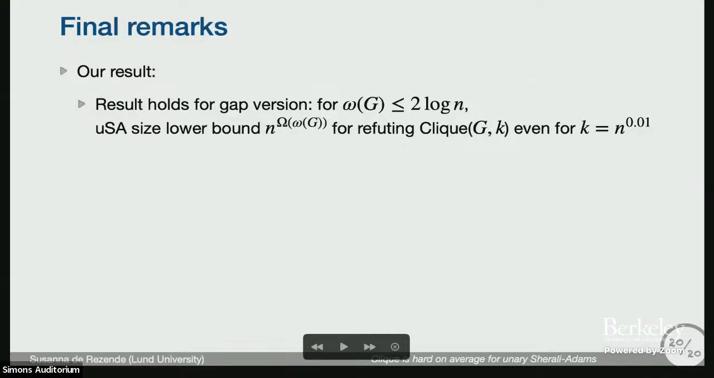So, just the final remarks. Our result actually holds for a gap version of clique, which was not the case for a previous result for regular resolution. Let's say we have a clique of size at most 2 log n. Even if I state that there's a clique of polynomial size, it's still hard for unary Sherali-Adams. Another aspect of this proof is that it's essentially independent of the encoding. We could add any extension variables that depend on one block, and the proof would still go through, because we're really only working with this rectangular structure.